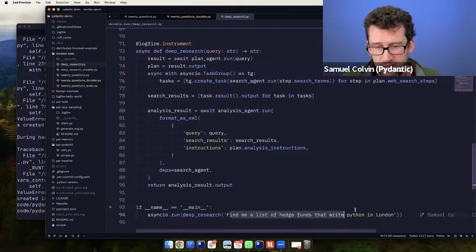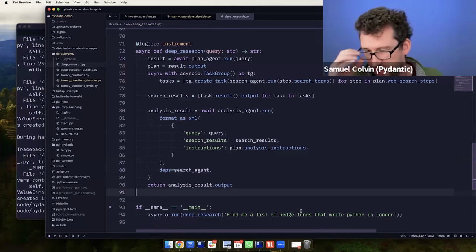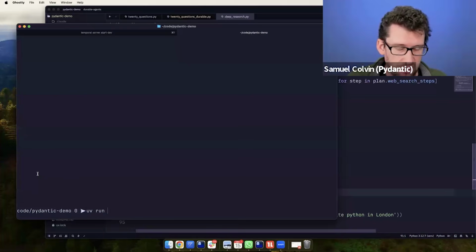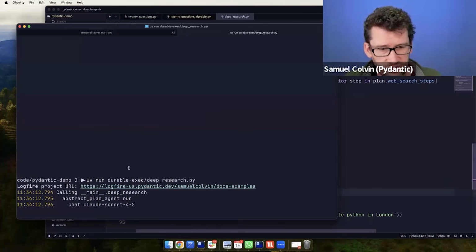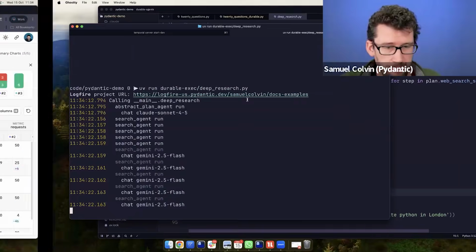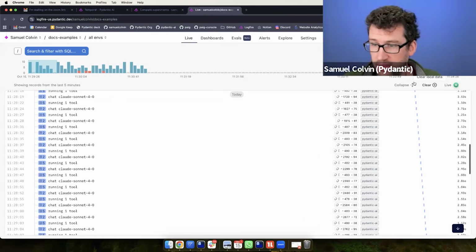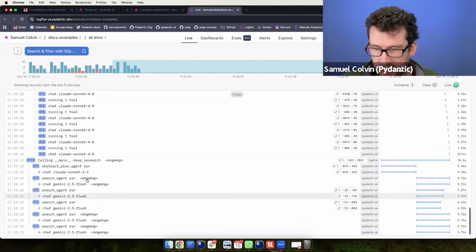And we run the kind of question that I'm asking AI relatively regularly for sales, which is: find me a list of hedge funds that write Python in London. And if I go and run this, uv run deep research, we'll see it starting to churn away. We can see it in the terminal with Logfire, but we can also come over here to Logfire. Let me clear that. Go to the bottom here, and we can see this run as it's going on.